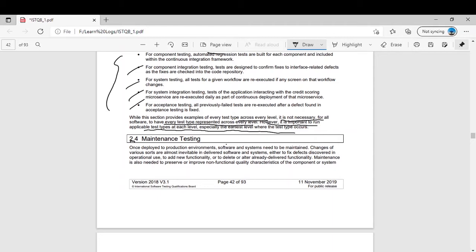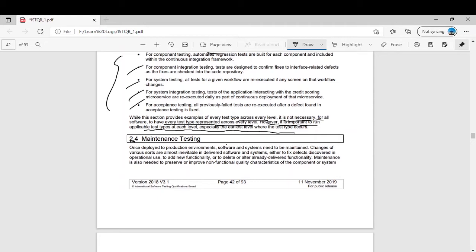I will tell you. For example, you have developed a software or a project or a product, and it has gone live, or it is given to the customer. Then if any error occurs, any bug is reported from the customer side, then you have to do the maintenance testing. Just remember one thing about maintenance testing: it is only possible after the release of the software. Maintenance testing actually takes place in a system which is already live, or which is already in operation.